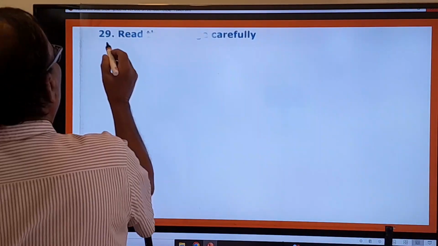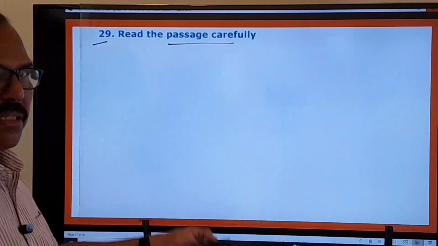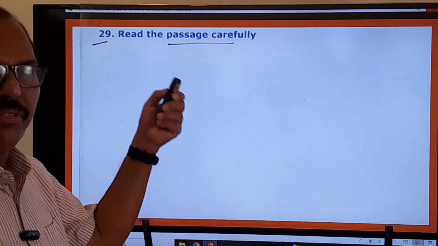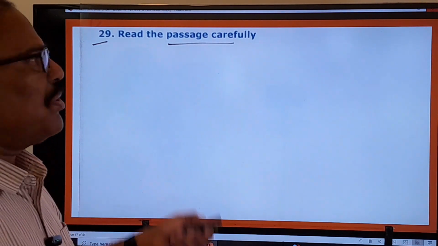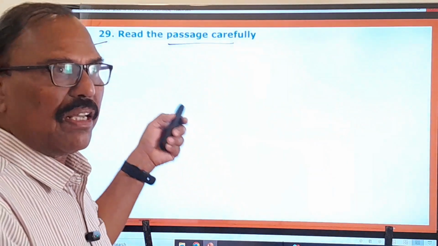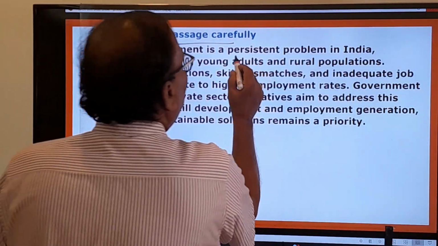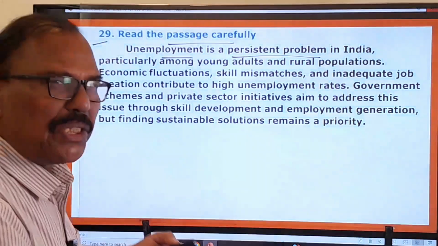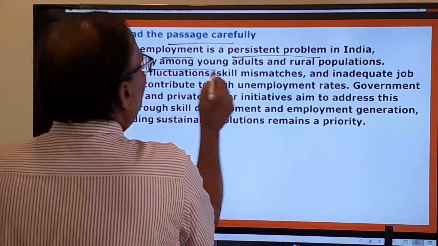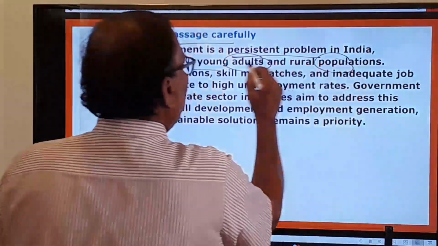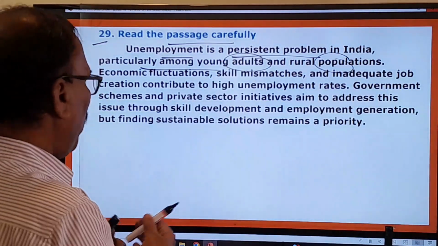Now you move on to the 29th one. Read the passage carefully. Some passage is given here. You have to read that passage, and after understanding it, you have to answer two questions based on this passage. Unemployment is a persistent problem, a continuous, never-ending problem in India, particularly among young adults, rural population. So among young adults like you and also rural populations.